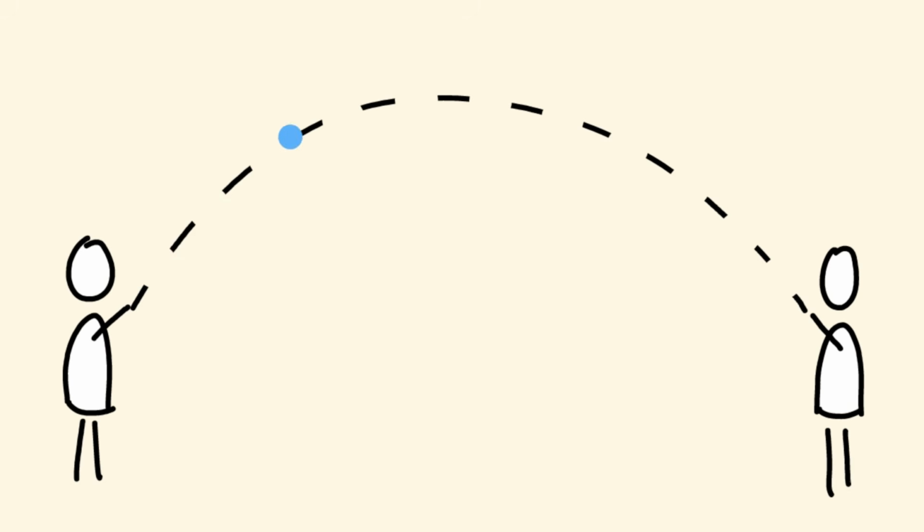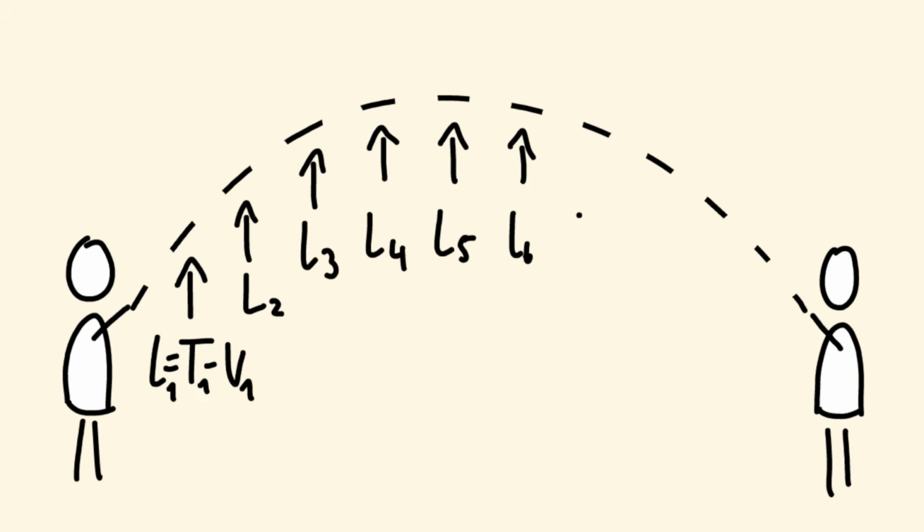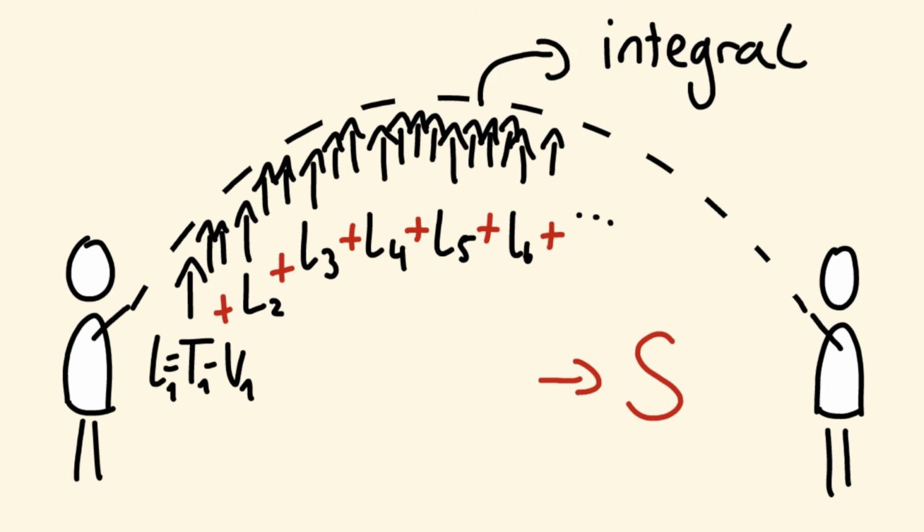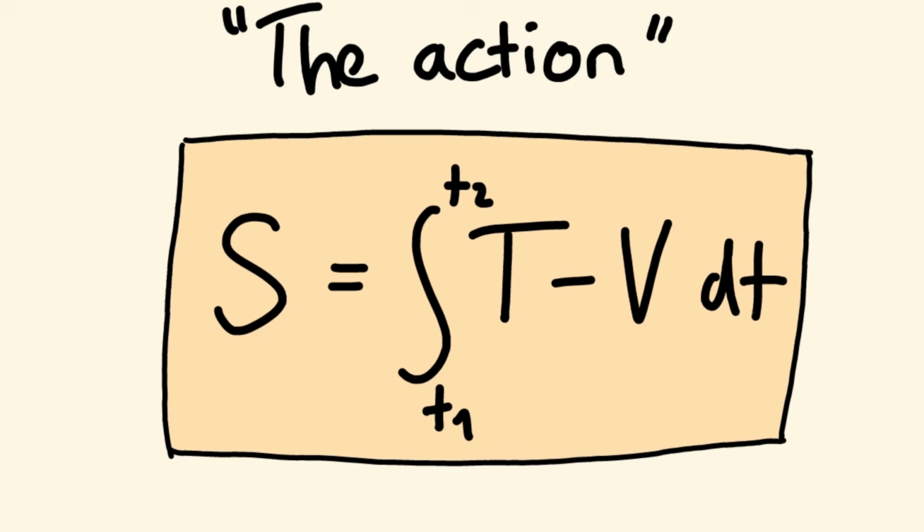The ball flies from my hand into your hand within a certain time. If we calculate the value of the Lagrangian at every point of that path and add that up, we get the action. Summing over every point is the same as integrating. So the action is the integral over kinetic energy minus potential energy. We integrate from the moment I release the ball until the moment you catch it.